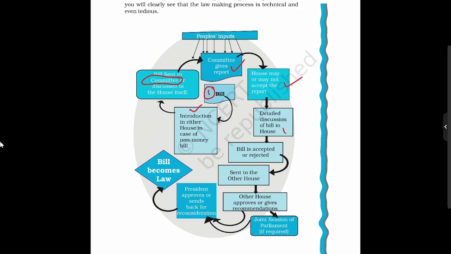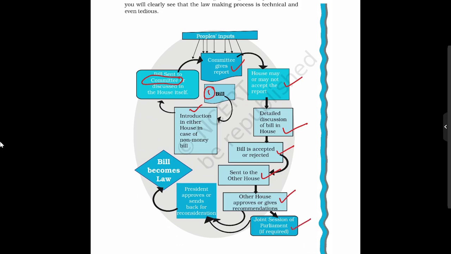Then there will be detailed discussion on the bill. Then the house will either accept or reject it. If it is accepted, it will be sent to the other house. Then the other house will either approve it or give recommendations. In case the upper house rejects it, then there will be a joint session.